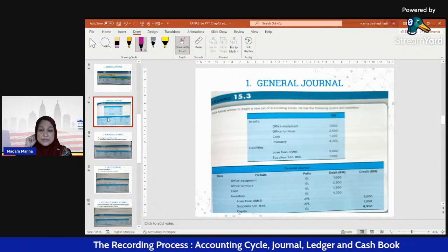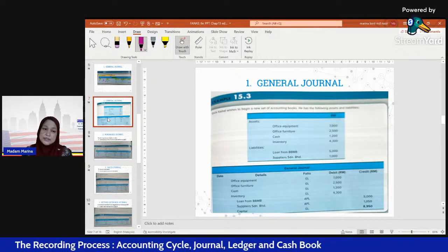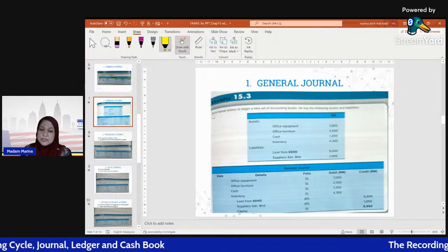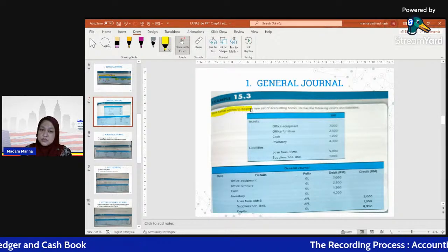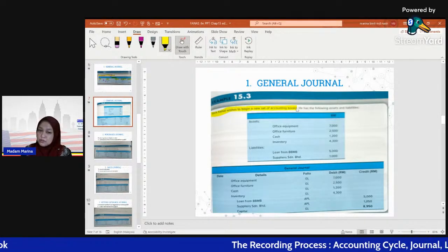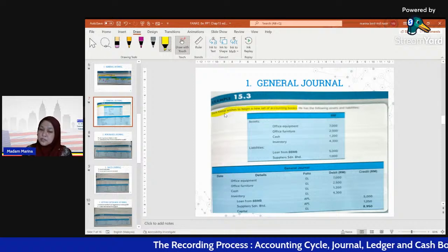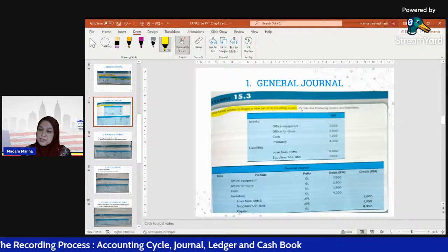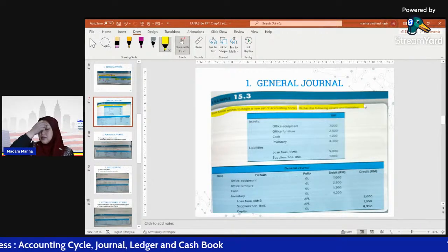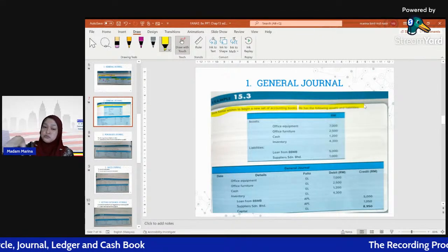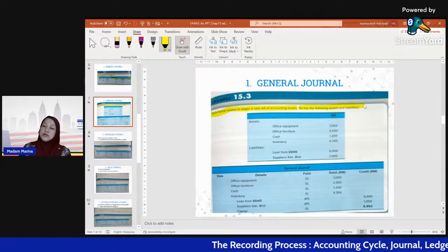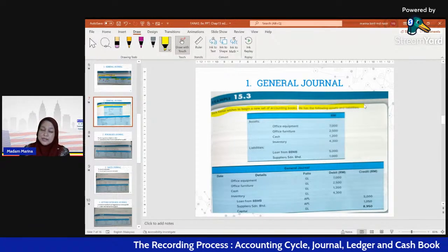Next, another example of general journal, for opening entries. Who is Encik Kamal? Encik Kamal wishes to begin a new set of accounting books. He has the following assets and liabilities. He has just opened, or wants to set up, new accounting books, maybe because before this he kept incomplete records which he doesn't want anymore.